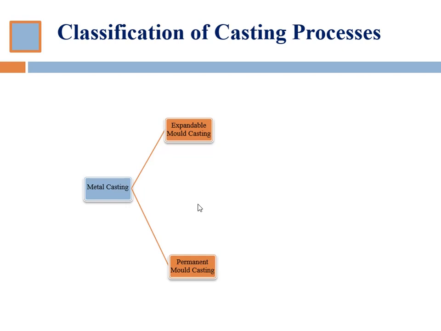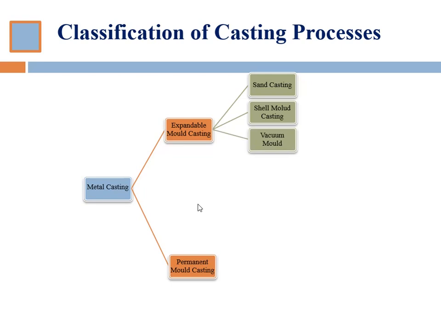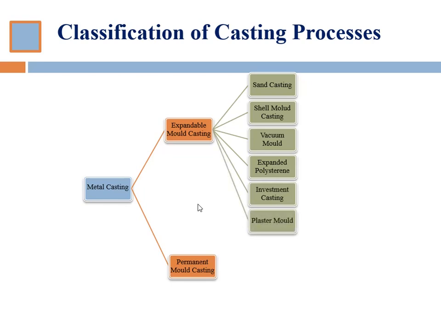Further, both these types get classified into many more types. Expandable mold casting is classified as sand casting, shell mold casting, vacuum mold casting, expanded polystyrene mold casting, investment casting, plaster mold casting, and ceramic mold casting. All these are the types of expandable mold casting, classified on the basis of the mold material.